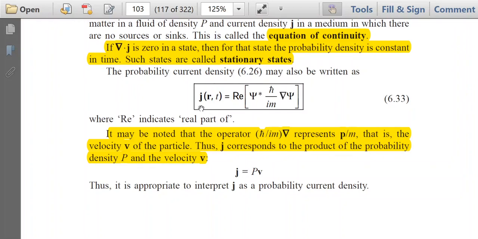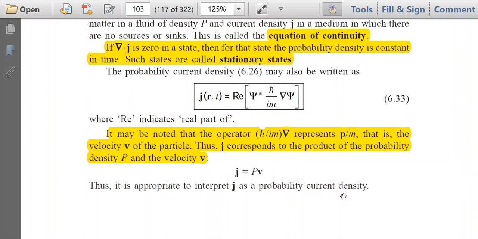So ultimately J is equal to the probability density P into the velocity. This velocity has been multiplied extra. So J is equal to P into V. Thus it is appropriate to interpret J as the probability current density. Why?